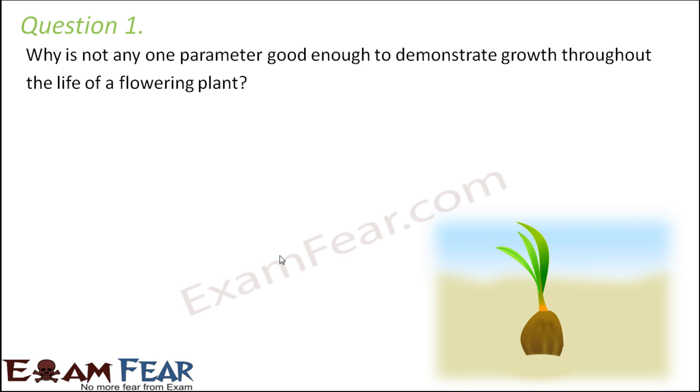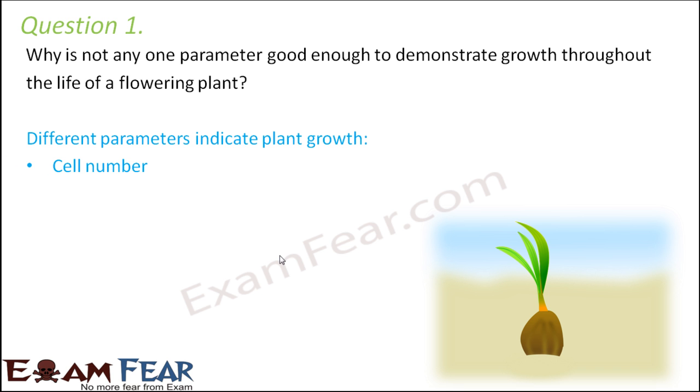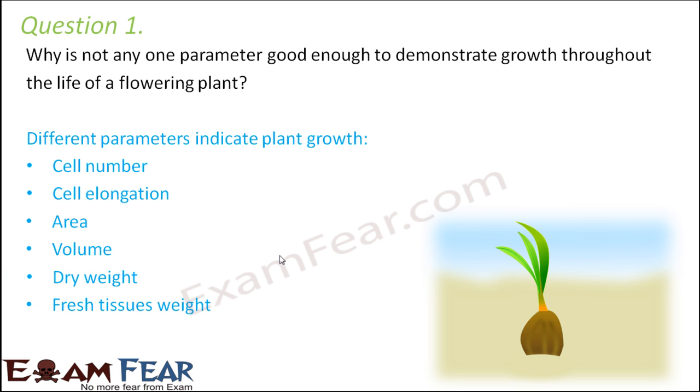Now, how do we measure this increase in protoplasm? There can be many very different parameters. Some of these parameters which indicate plant growth are the cell number, cell elongation, area, volume, dry weight, fresh tissue weight. When I say dry weight, you take the plant but you remove all the water from it and then you weigh it. So that is the dry weight. Sometimes there is an increase in the dry weight which also tells you that yes, there has been growth. Similarly, for the fresh tissue weight, along with water you weigh it and then you find an increase in the weight. So these are all different parameters which can indicate plant growth.